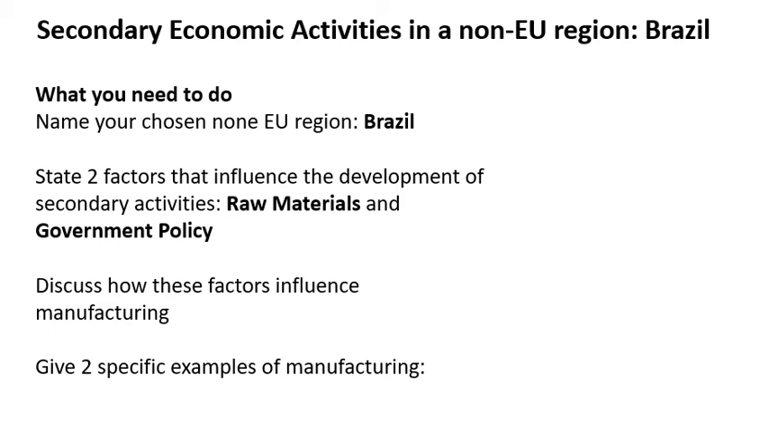To answer a question such as this, you would first need to name your region, which is Brazil. Second, state two factors that influence the development of secondary activities in your chosen region. The factors we're going to look at are raw materials and government policy in Brazil. Discuss how these factors influence manufacturing. Again, you're looking for probably five or six SRPs on each of those, and then give two, if not more, specific examples of the manufacturing that goes on in your chosen non-EU region.